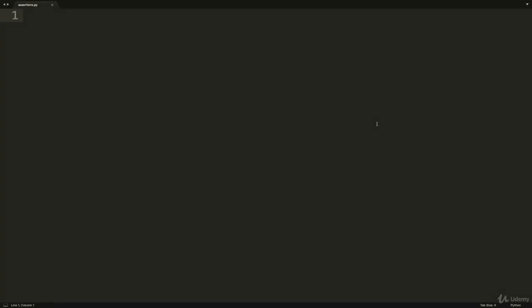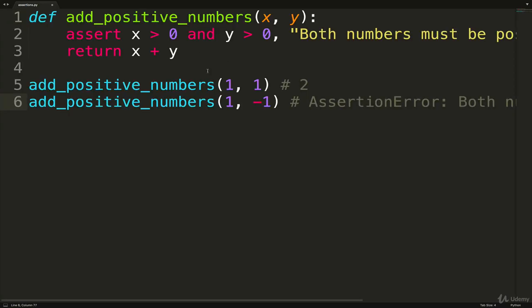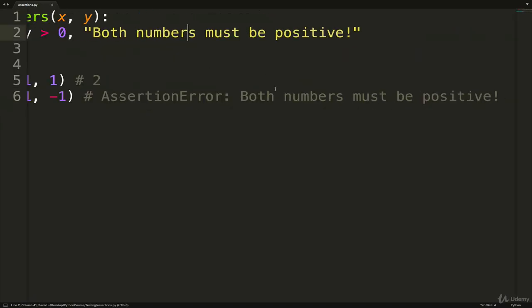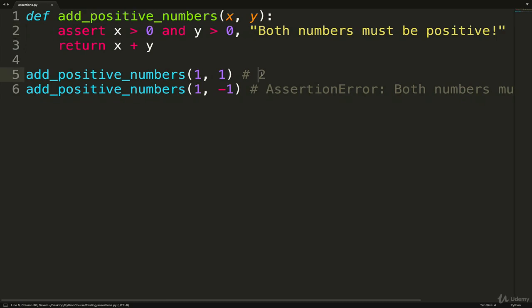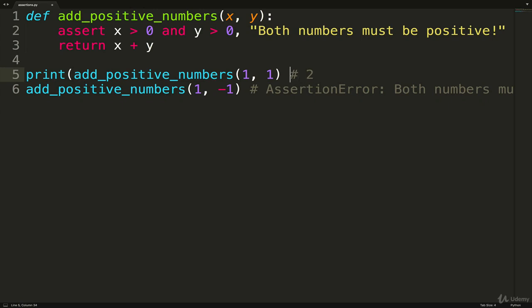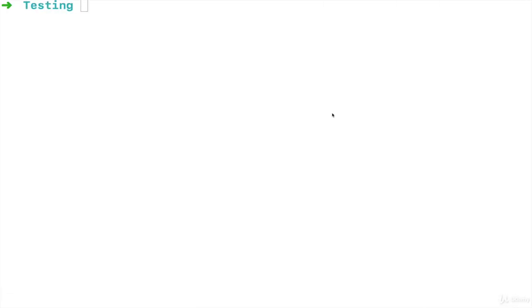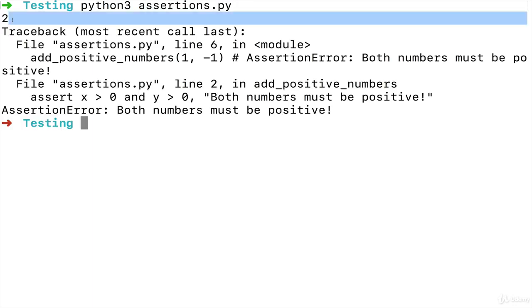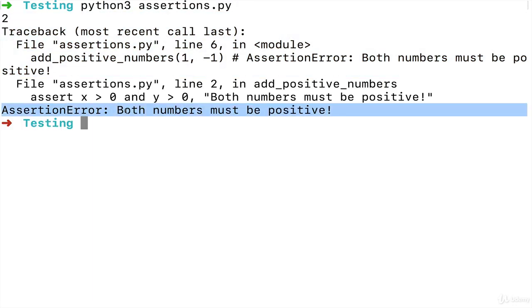Okay, I've made a file, just pasted the code in, and this file is called assertions.py. And as I said, if we run this right now, let's do a print on the first one. Just like this. If we call 1 and 1, we should get 2. If I call 1 and -1, we won't get 0. We'll get an assertion error. So if I run the file, python3 assertions.py, first one works, and then we get this assertion error. Both numbers must be positive.